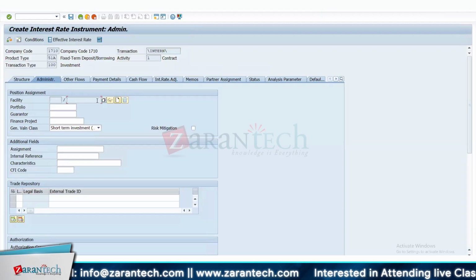It actually allows you to link multiple product types to the same facility, because let's say you have some long-term loan or short-term loan or medium-term loan. You don't want to restrict it by the product type. You want to make sure that you link different types of investment and loans into the same facility, because this is more at the business partner level. More than the product type, our focus is also on the business partner. So one facility for one business partner? Correct. One facility for one.